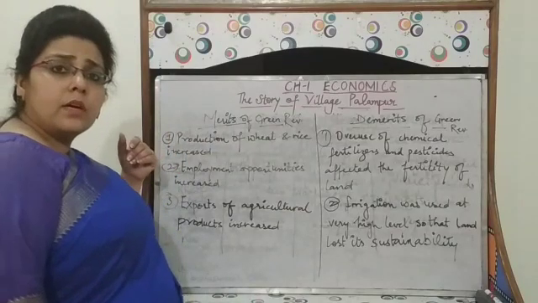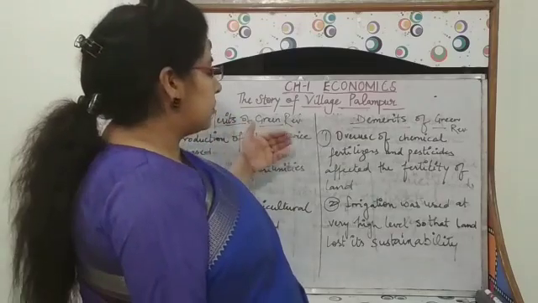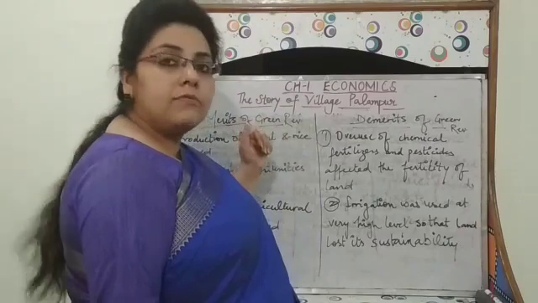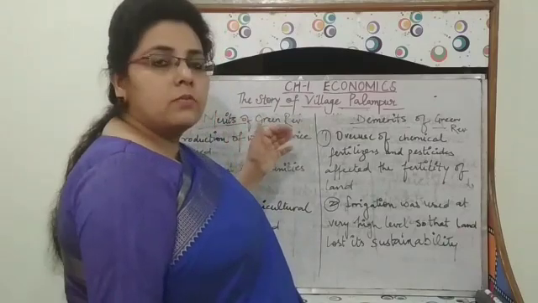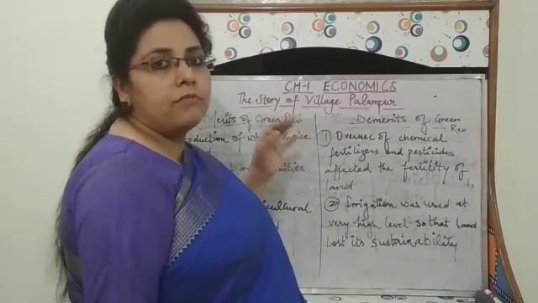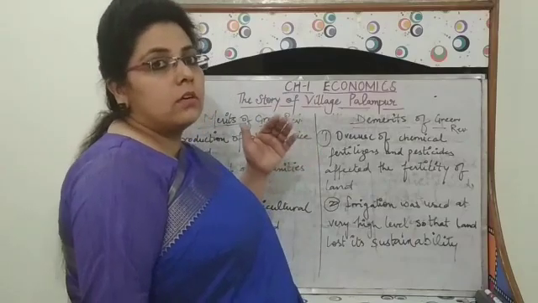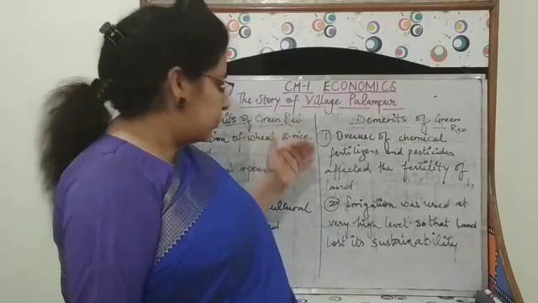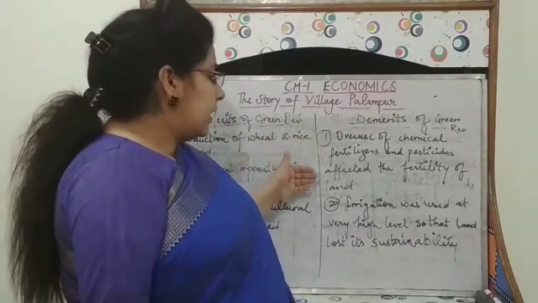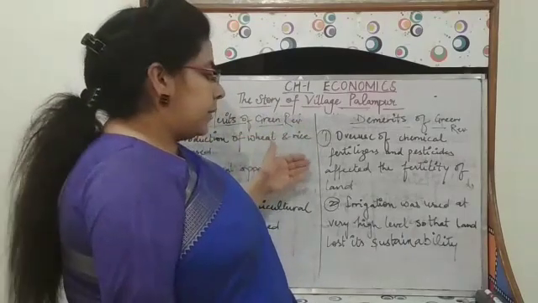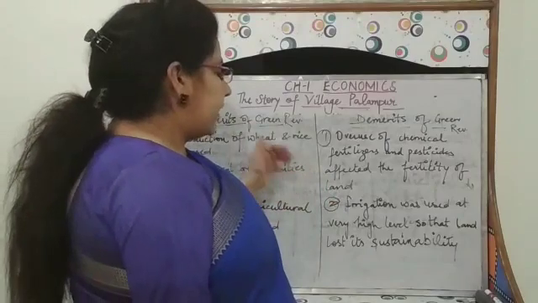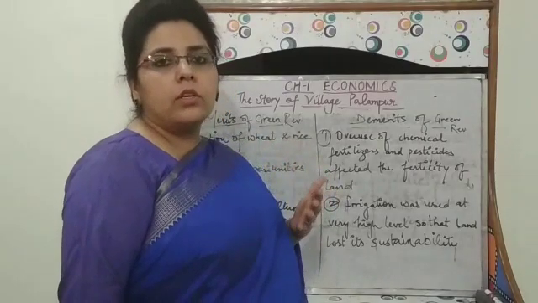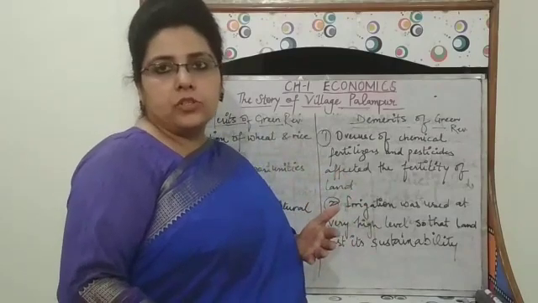But when we come to demerits of Green Revolution, there was an overuse of chemical fertilizers and pesticides which affected the fertility of land. And once the land loses its fertility, it is of no use. Secondly, irrigation was used at very high levels so that land lost its sustainability. Means it is of no longer use for the future generations.